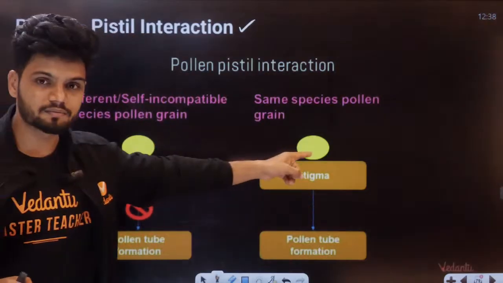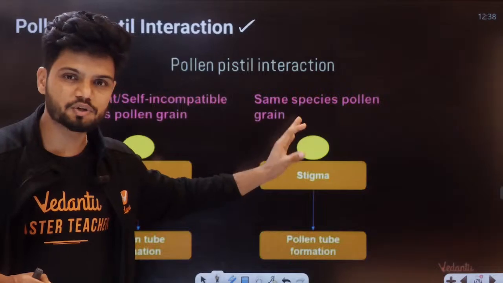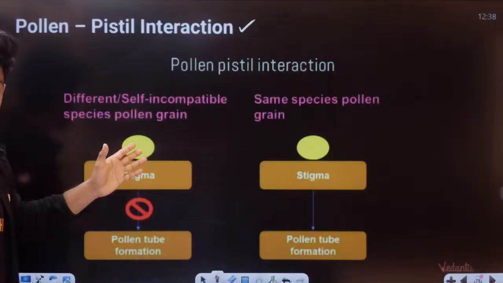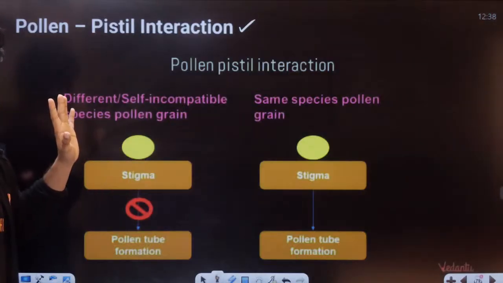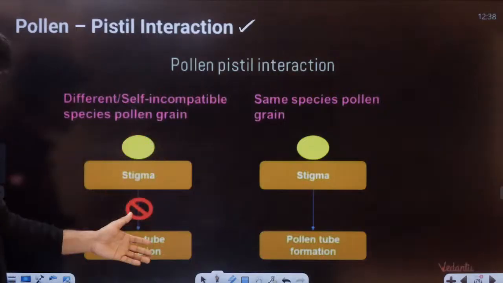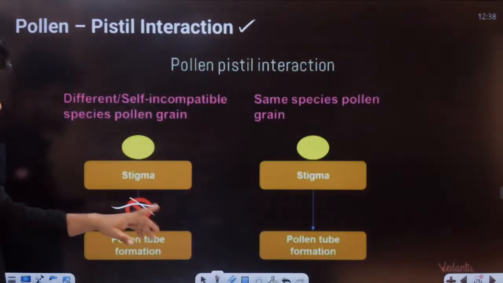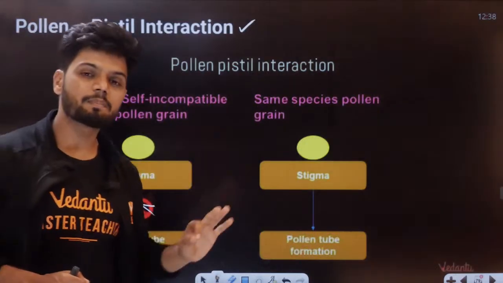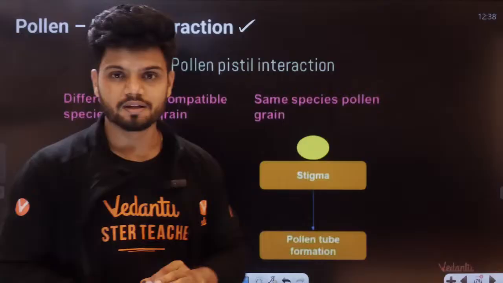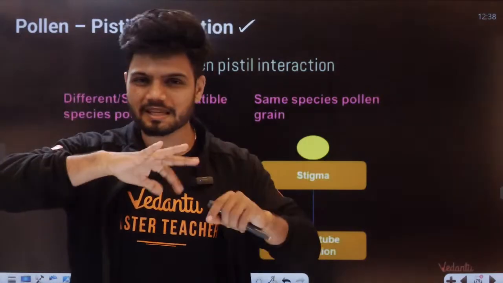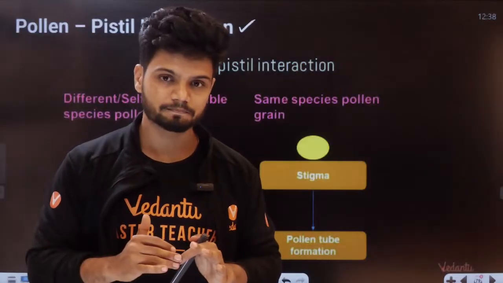But this pollen grain is very good. We are like, oh, same species, oh, my relative, come inside the house. But this one is, let's say, a thief. Will we let a thief come inside? No. Rejection will happen. Relatives come inside the house. So what is happening here is, once the pollen grain lands on the stigma, there is a chemical dialogue exchange.